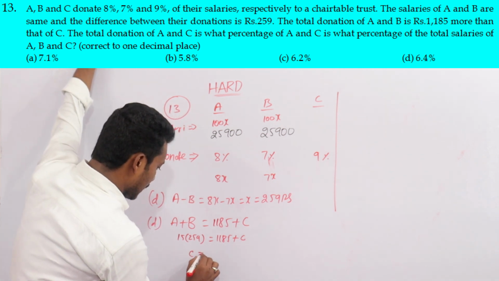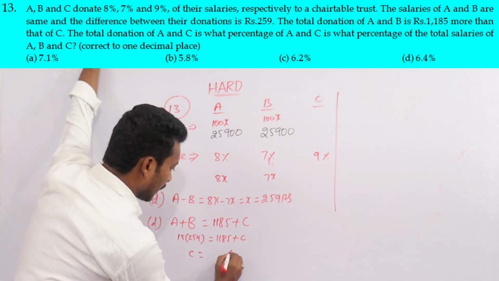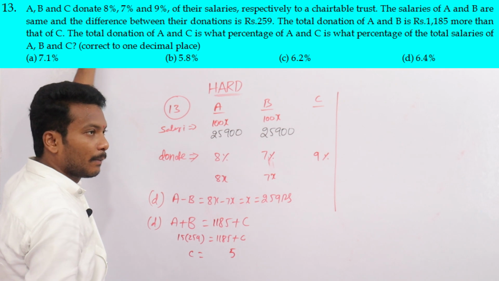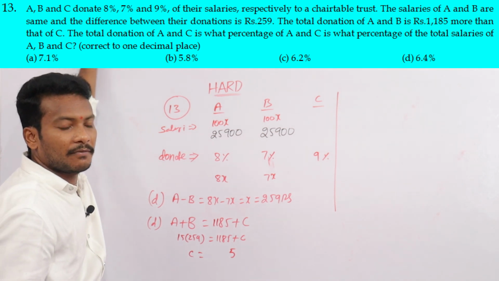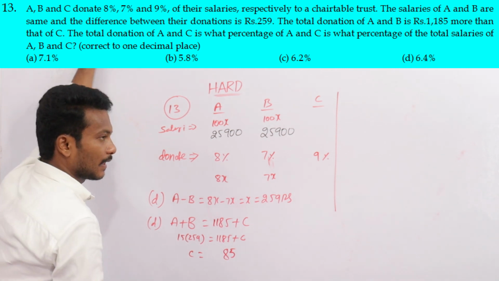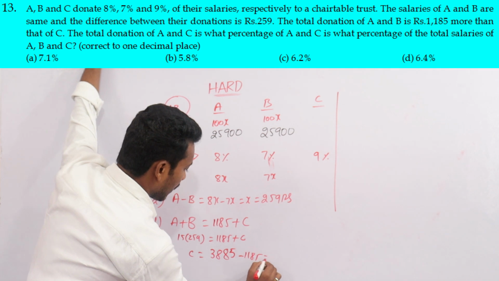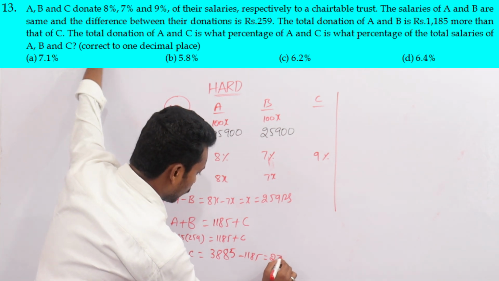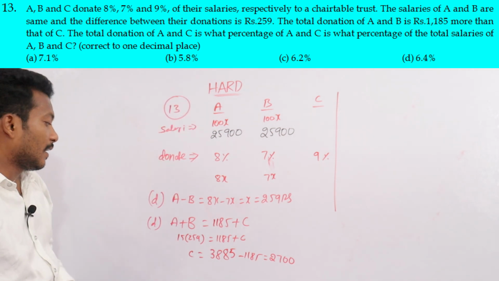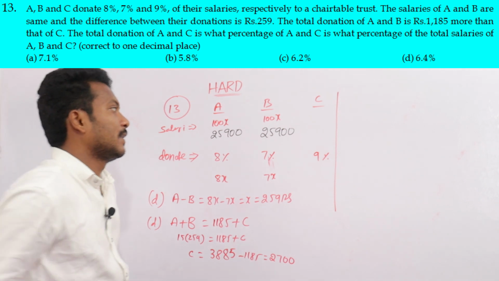Now C is equal to, okay, 15 nines are 135. 15 into 5, 75 plus 13, 88, 8. 15 twos are 30 plus 8, 3885 minus 1185, that is 2700. 2700 is the donation of C. Donation of C is 2700.